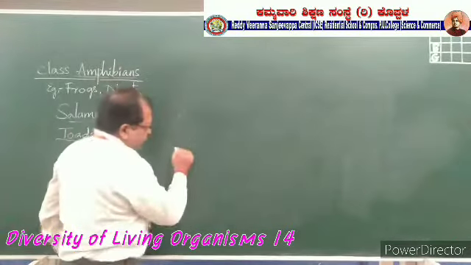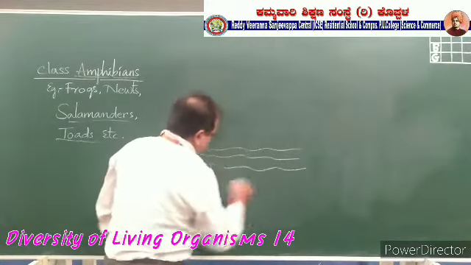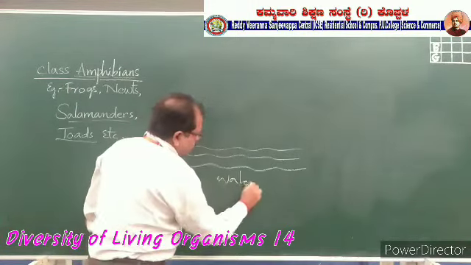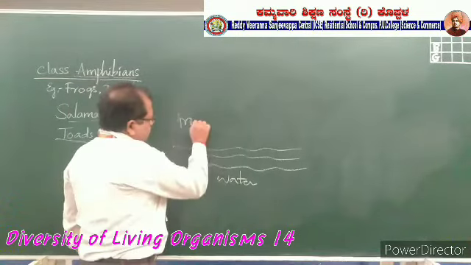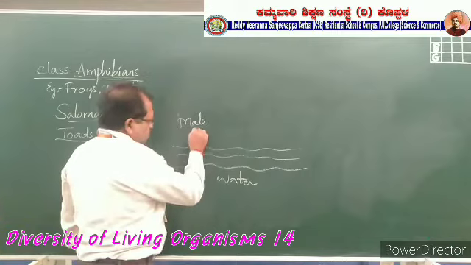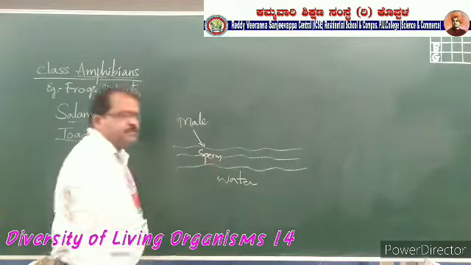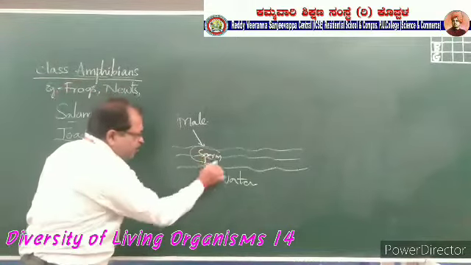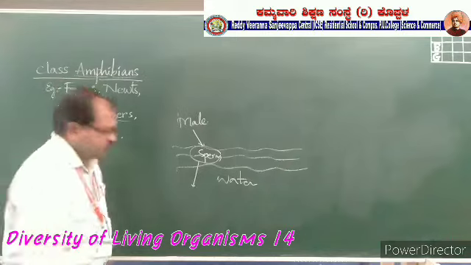Sexual reproduction takes place where plenty of water is there. This is the water. So the male frog releases the sperm into the water. The sperm of the male frog is called spawn.